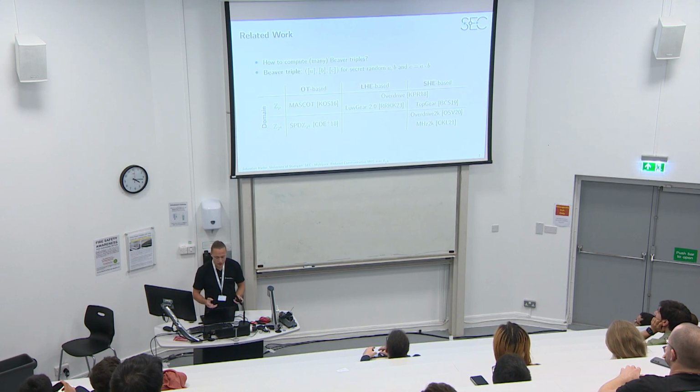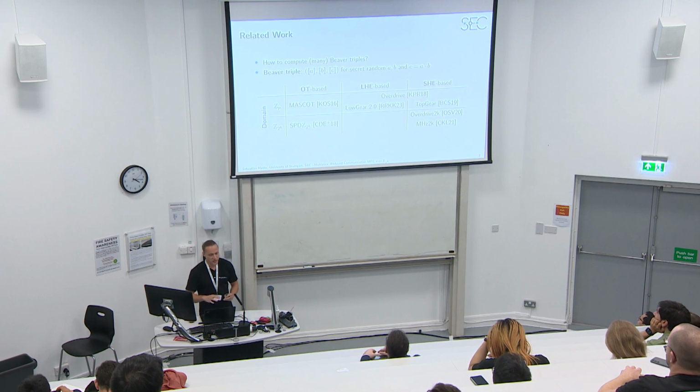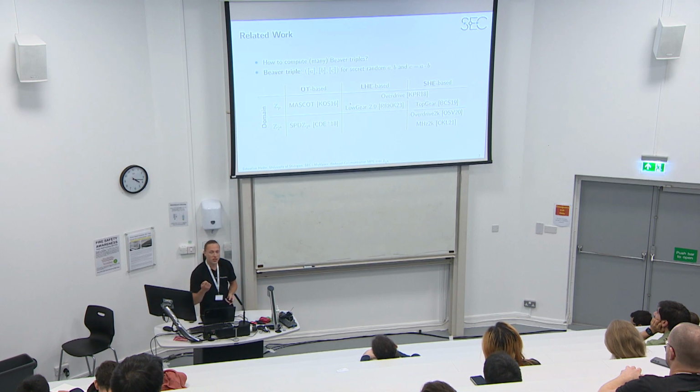As you can see here, there is a lot of related work on how to produce Beaver triples in these different settings. This work focuses on setups with a low number of parties. In this case, LowGear 2.0 is the most efficient protocol when it comes to the communication required to produce Beaver triples.